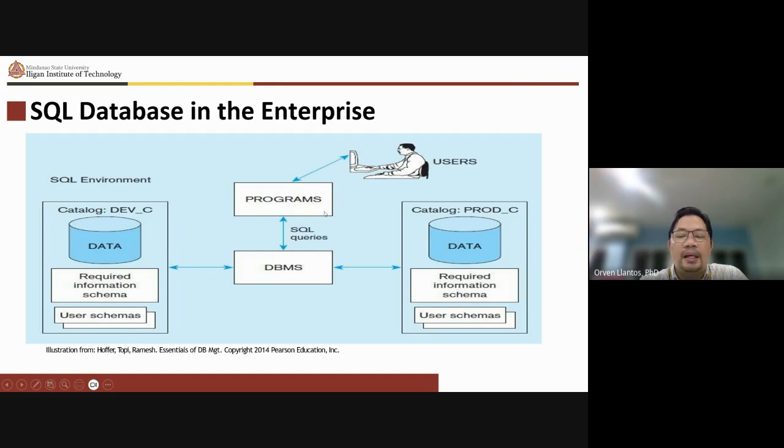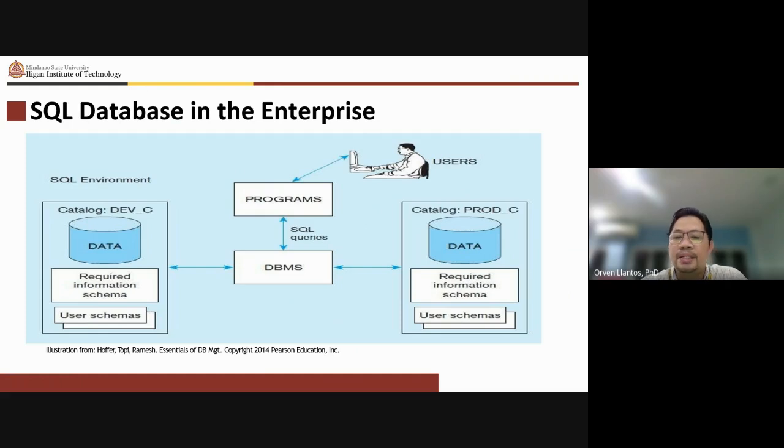Okay, for example, if you are interacting with an e-commerce site, you see a picture of a bicycle, and when you click on the bicycle, that click tells the program to perform some SQL queries, and of course, it will look for the data in prod C. Okay, and then prod C will return the records, and it will display all the information back to the user.